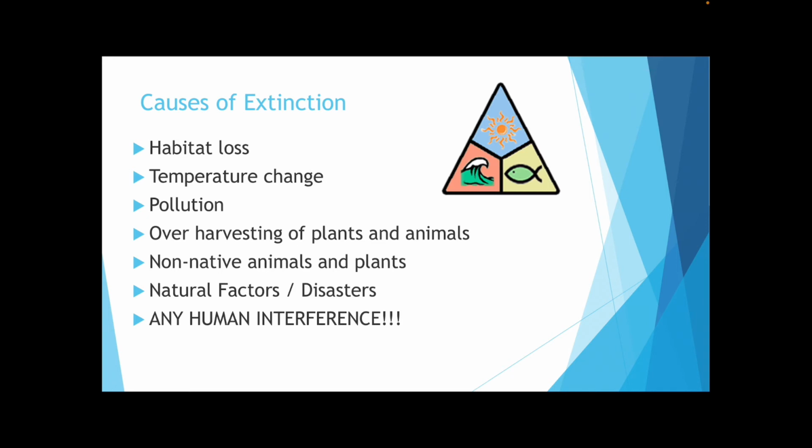So these are species that are newly introduced into an area that they weren't present in before. And this could disrupt something like a food web and cause the extinction of other animals. Next, you have natural factors or things like disasters. And finally, any human interference has the potential to put species at risk of extinction.